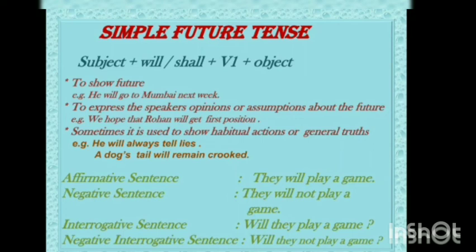For example, we hope that Rohan will get first position. Sometimes it is used to show habitual actions or general truths. For example, he will always tell lies, and a dog's tail will remain crooked.